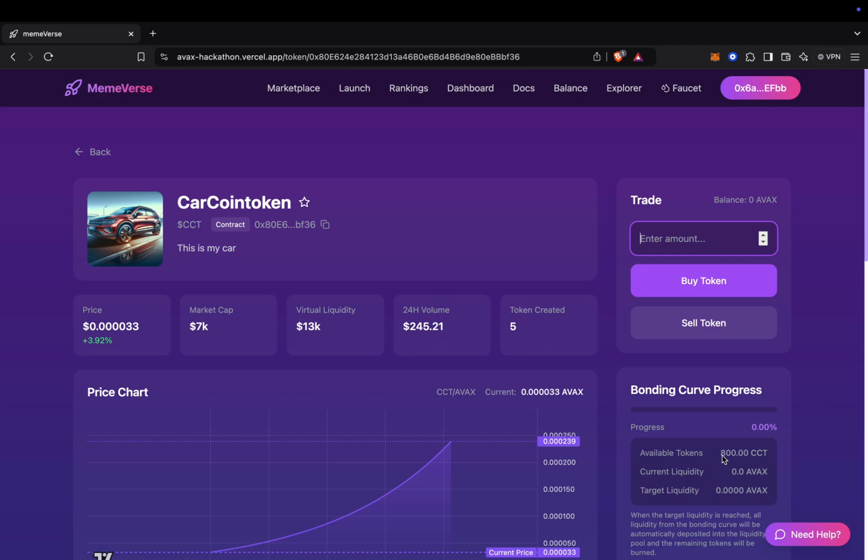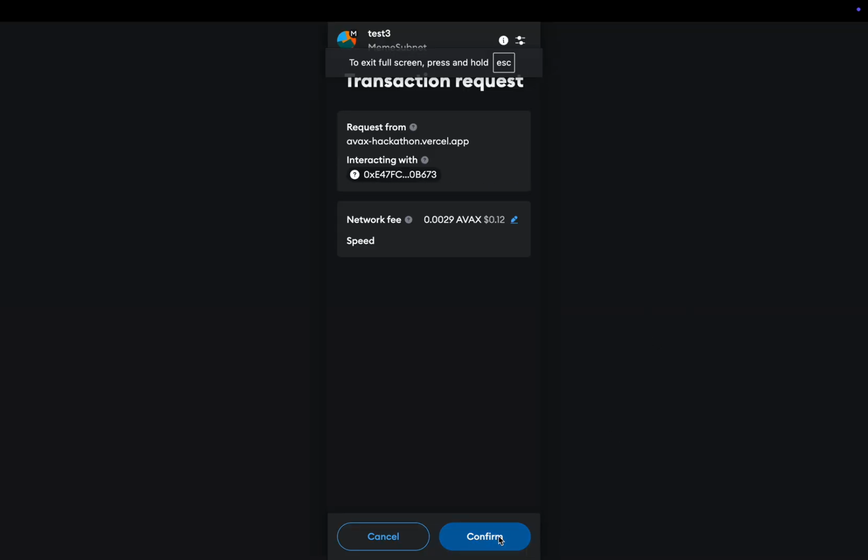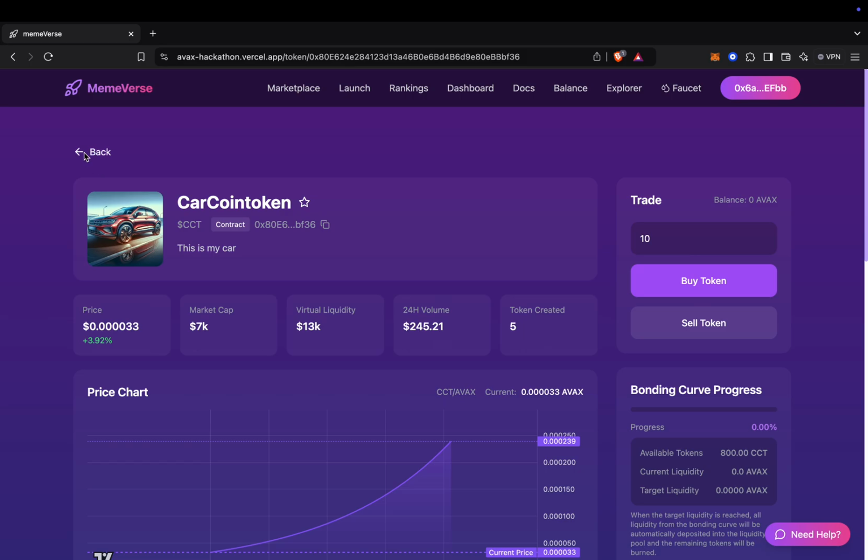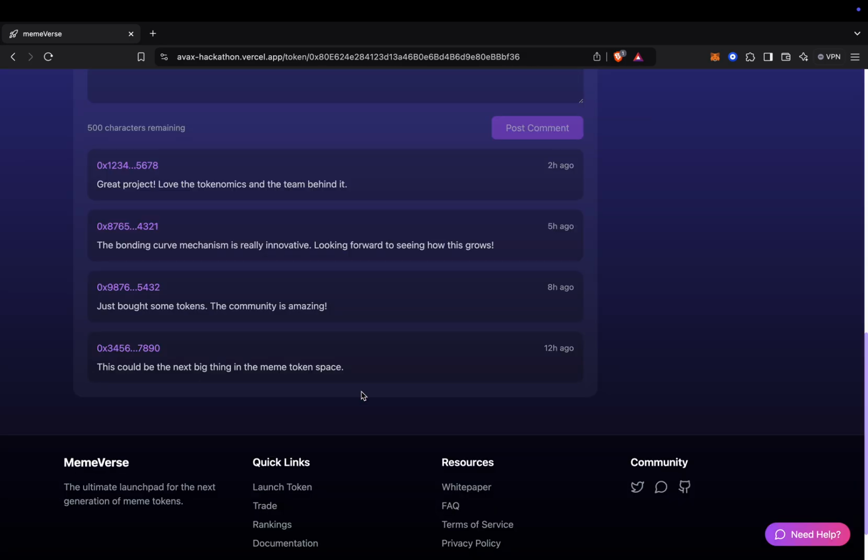Right now we have available tokens of 800 because we are using a DevNet. So we decided to keep the token amounts low so that developers can test it out. We're going to buy 10 tokens right now. Once we confirm and buy 10 tokens, let's wait until the transaction is successful. Right now the transaction is still pending. Once it is successful, we will revert and see the bonding curve rise. The contract is still pending. The contract is confirmed. Fantastic. Let's go back to our car coin token.